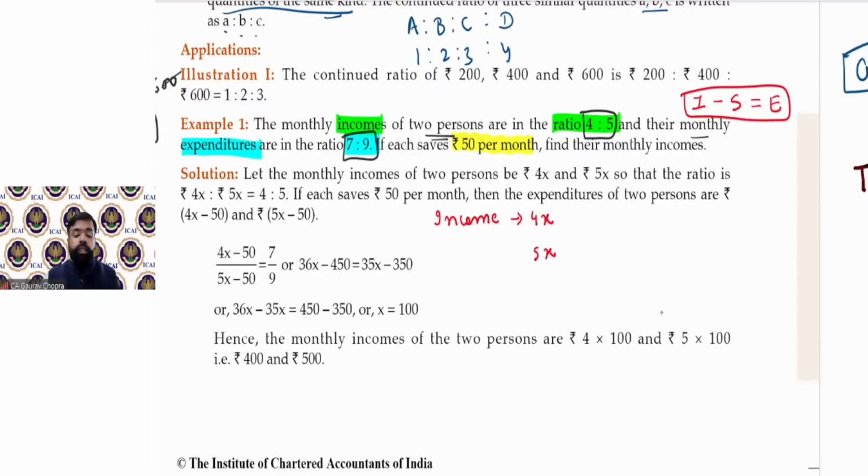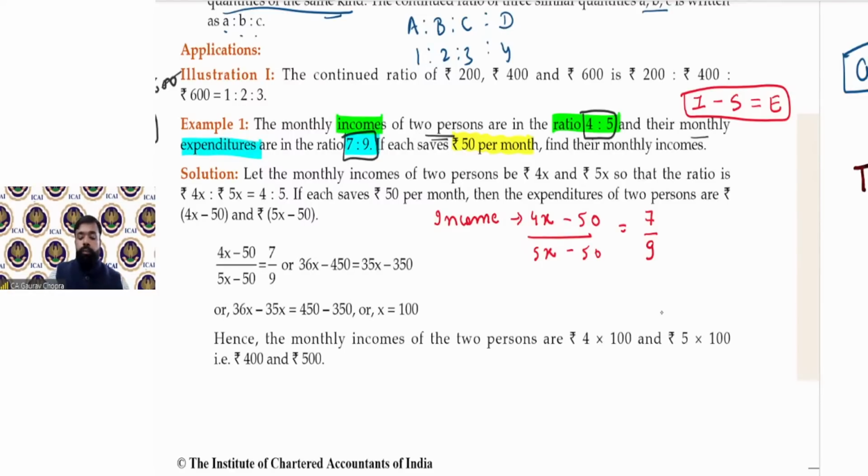हमने income को कितना assume किया है? 4x and 5x. Now what is the savings? Savings है 50 रुपए, 50 rupees. First person की saving 50 rupees. तो 4x minus 50. Second person की saving भी कितनी है? 50 rupees. तो 5x minus 50. Now इन दोनों का जो रेशियो है एक्सपेंडिचर का, वो कितना है? 7:9. So we can write 7:9. So 4x minus 50 upon 5x minus 50 equal to 7/9. Now you can simplify this and find out the value of x.